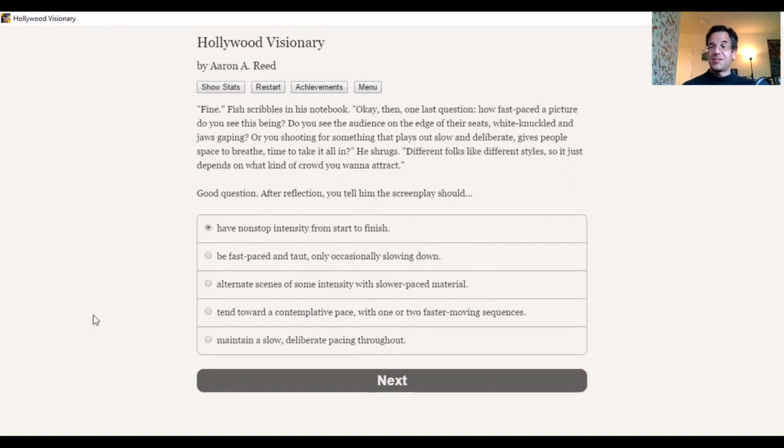Do we want now the pace? It's an interesting question to bring up before you start working on a script. Like the pace, the mood, what kind of feeling you want to have for the work, what you want the audience to feel. I would say the bad choice here is to maintain a slow, deliberate pace throughout, which would be more of a meditative kind of thing for the audience. Yes, a meditative romantic comedy with a downer ending set in Morocco. Oh boy.